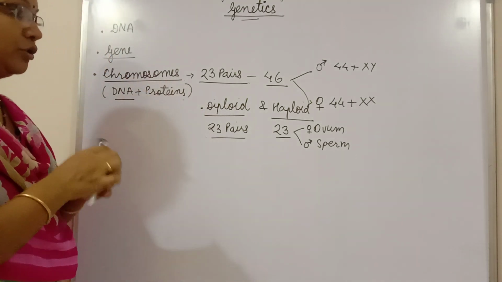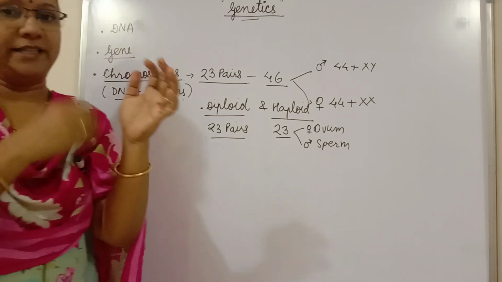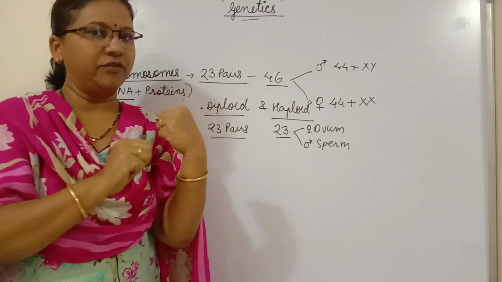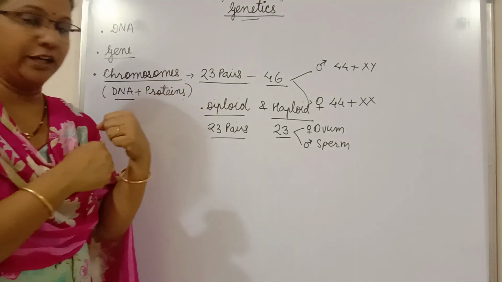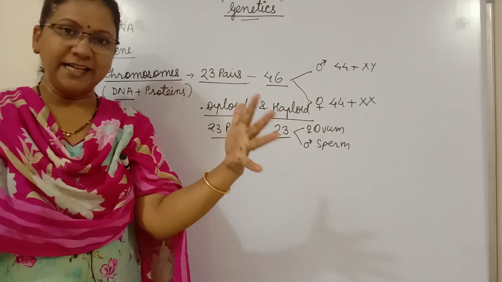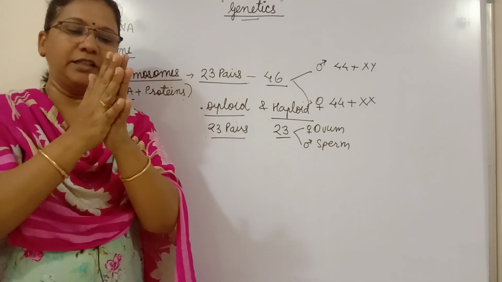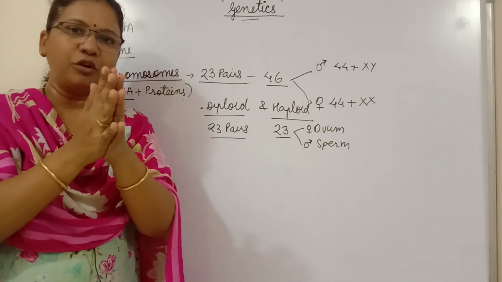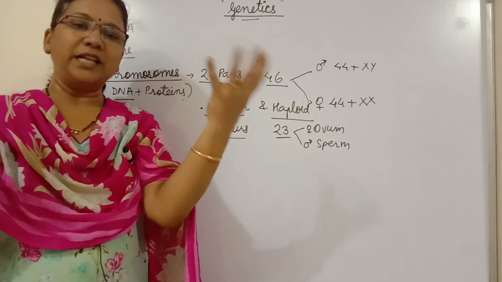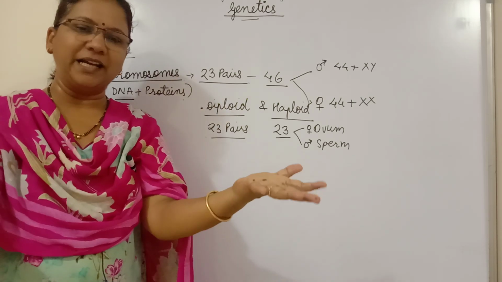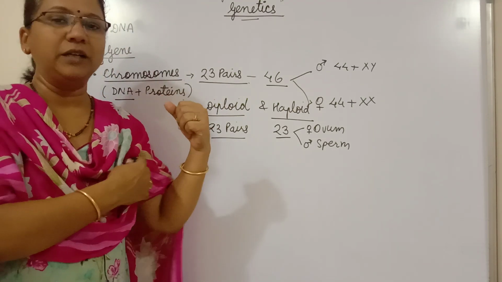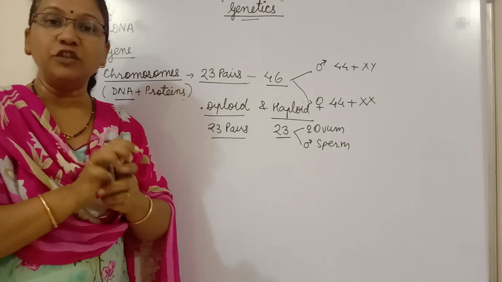Okay. So when the cell divides, at that time cell division takes place. 2 types of cell division are there, meiosis and mitosis. In mitosis the complete set of chromosomes divides, and then these 5 chromosomes form pairs again and the same number transfers into the next cell. But in meiosis what happens?